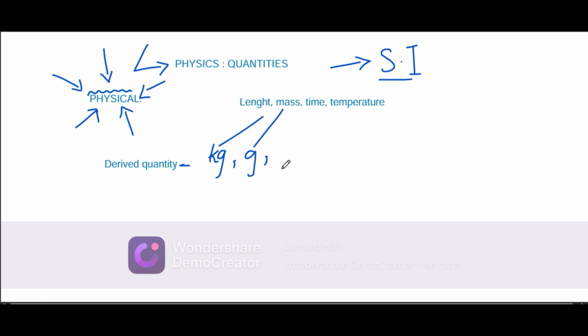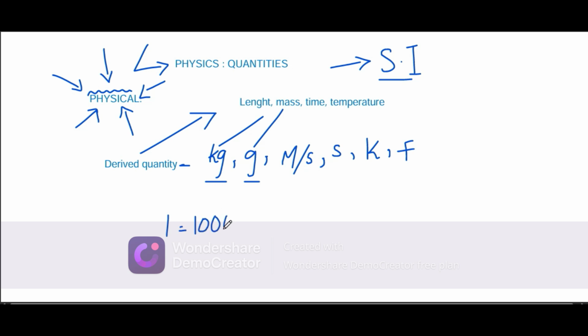I can add meter per second, I can add second, I can add Kelvin, I can add Fahrenheit, and they all are units, or you can say substitutes of physical quantities, and they have a standardized form, such as 1 kilogram is having 1000 grams.